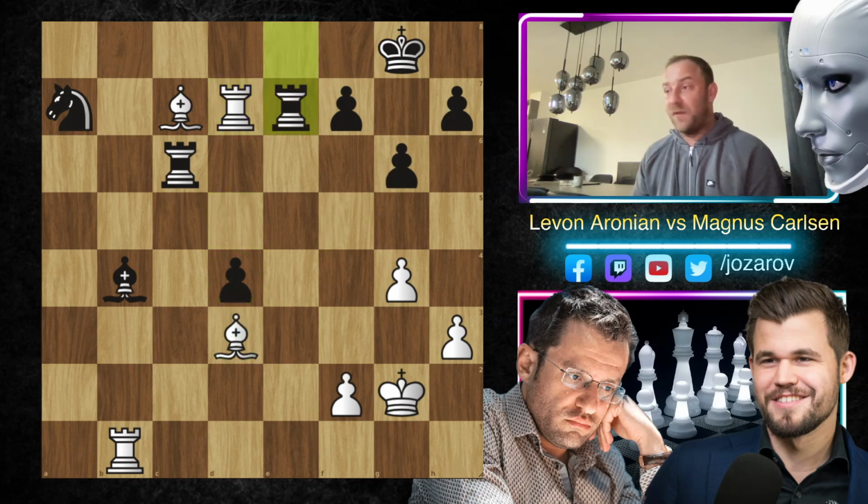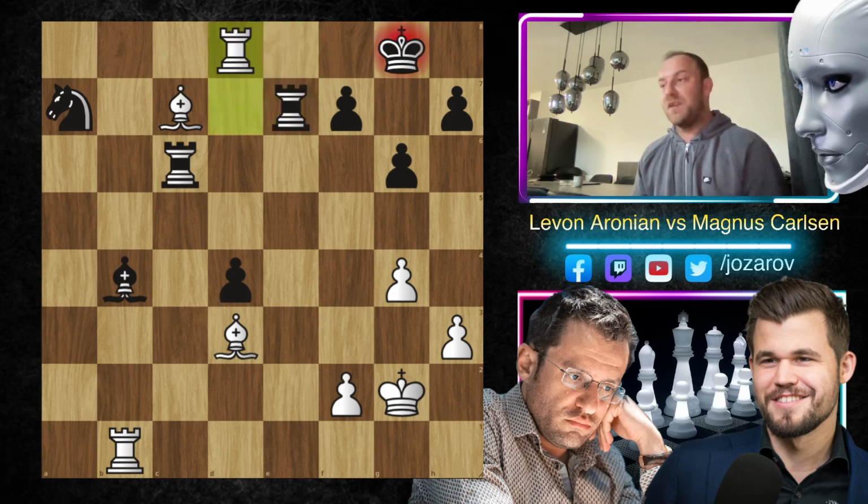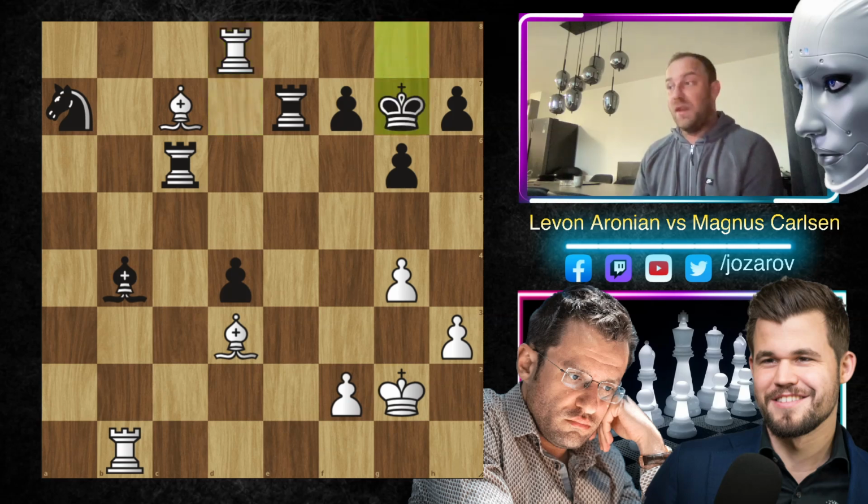So here rook to e7. Magnus is again trying to simplify the position by trading off some more pieces, but of course Levon Aronian is not interested in that scenario. Rook to d8, king to g7, and now bishop to f4. Trying some other path for the bishop, trying maybe if the rook moves some bishop to e5 ideas.